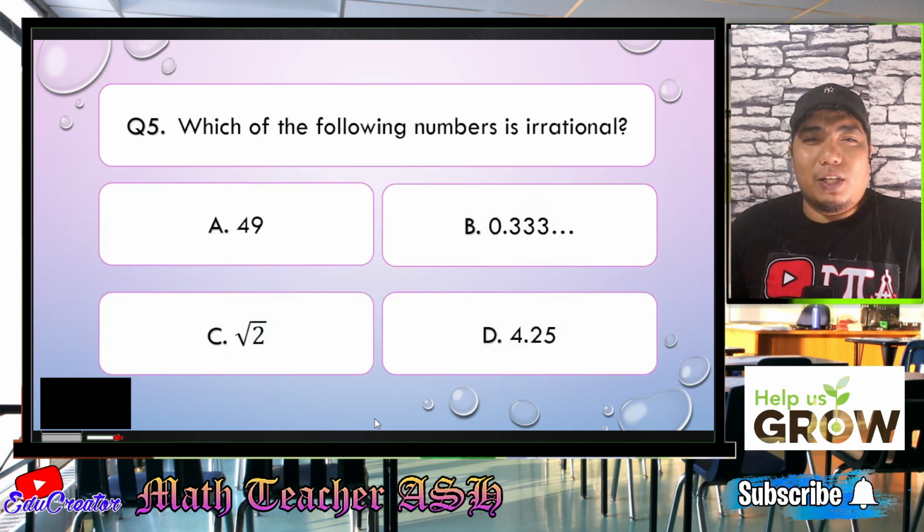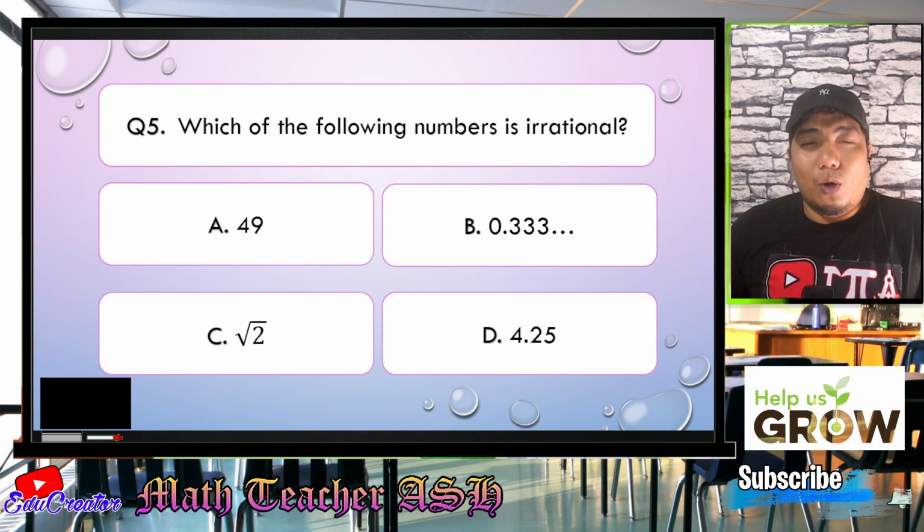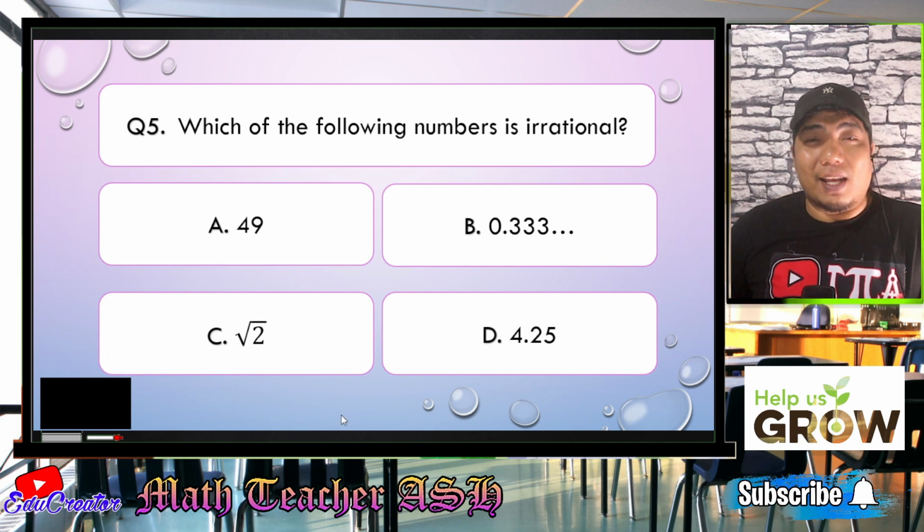Now let us go to question number 5. Which of the following numbers is irrational? Is it A, 49, B, 0.333 and it never ends, C, square root of 2, or letter D, 4.25 or 4 and 25 hundredths? I'll give you 5 seconds to think about your answer.